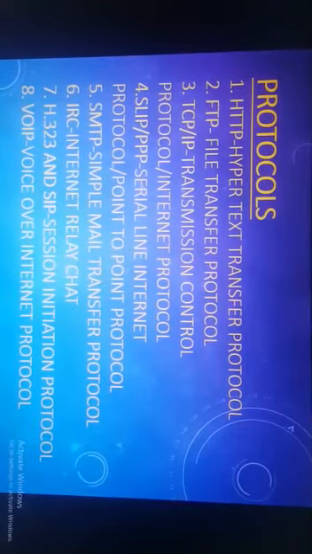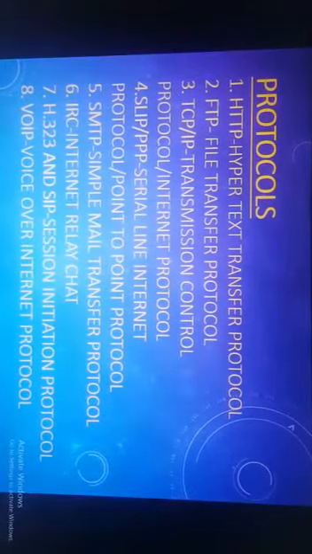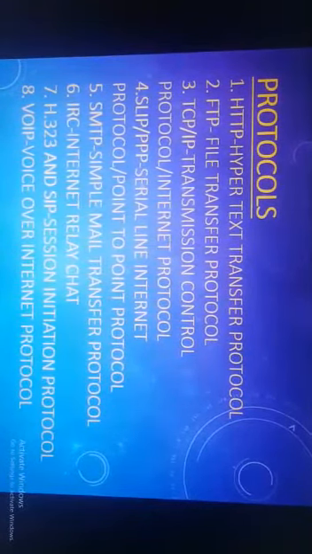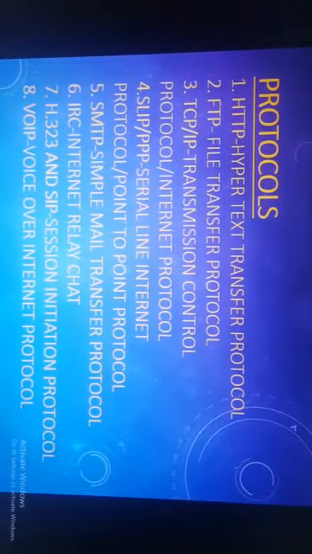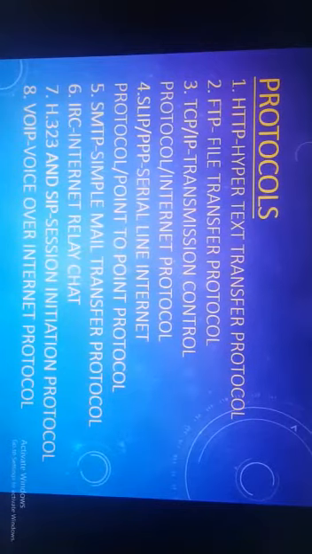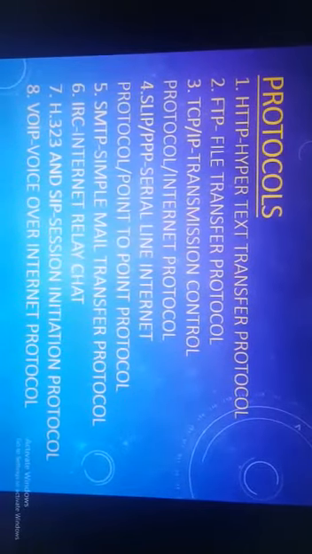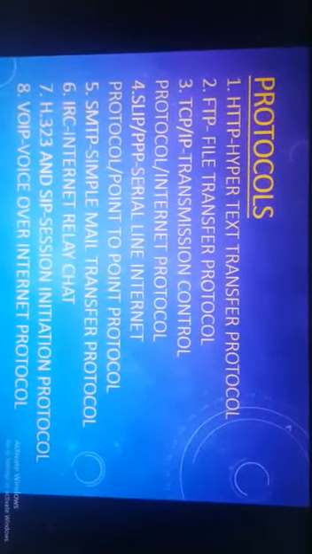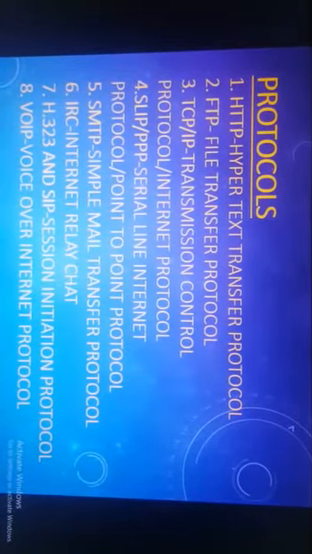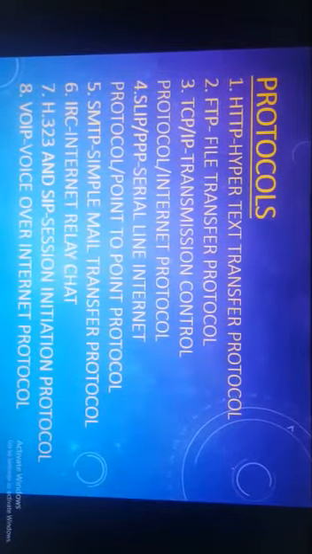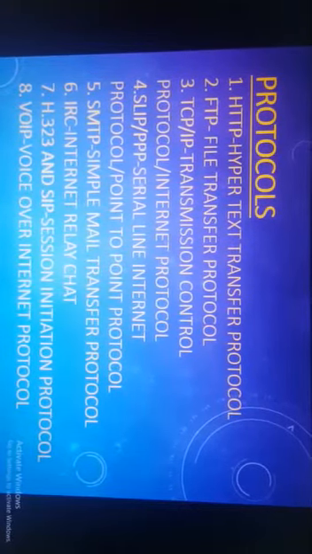Next is SLIP and PPP. SLIP is serial line internet protocol and PPP is point to point protocol. By the name itself, it is understood that SLIP is the first protocol for relaying IP packets over dial-up lines. Similarly, the PPP protocol is again based on the transmission of IP packets, but over serial lines.